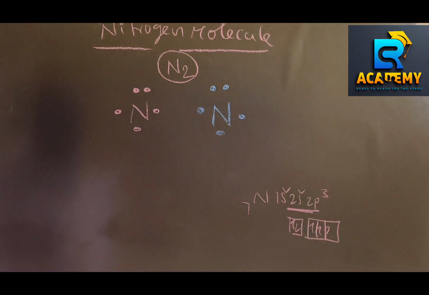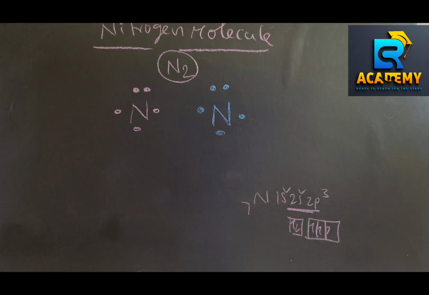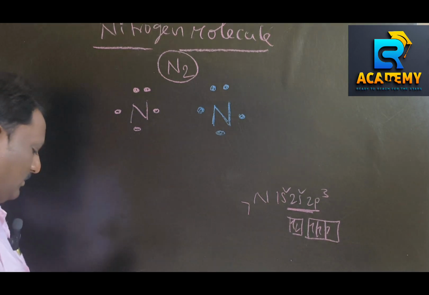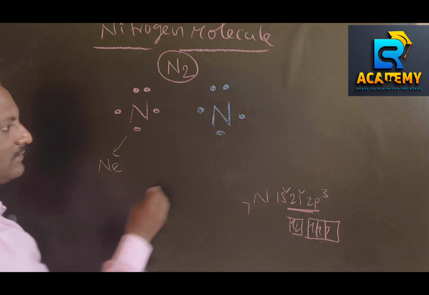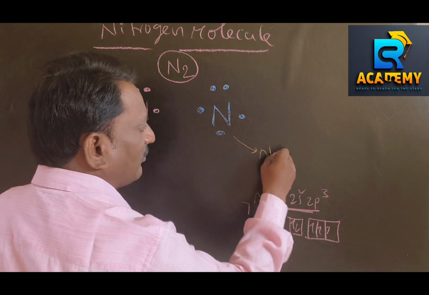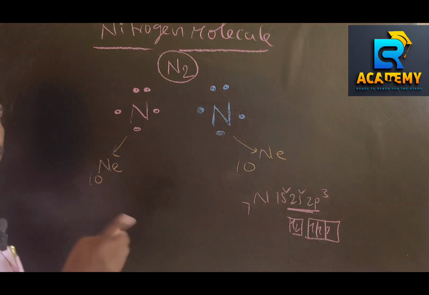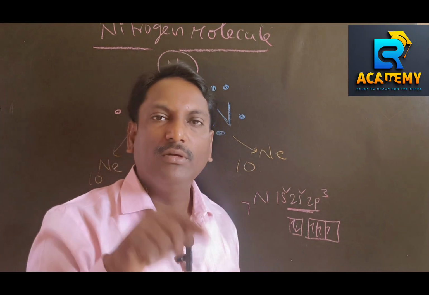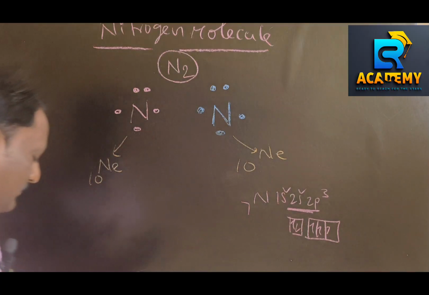It wants to attain neon configuration, and the other also wants to attain neon configuration with atomic number 10. The atomic number of each nitrogen is 7, so it requires 3 more electrons in order to attain the nearest noble gas configuration.